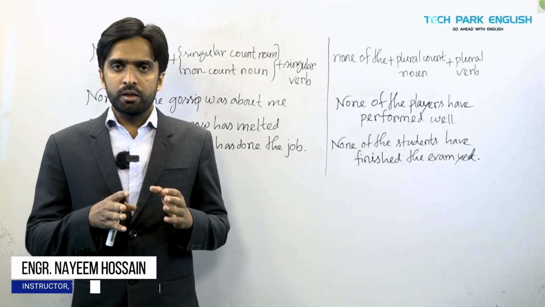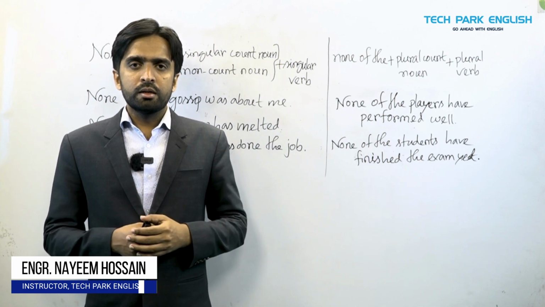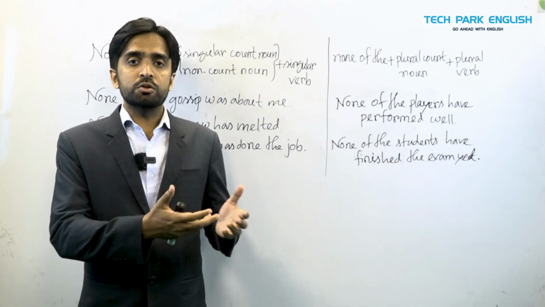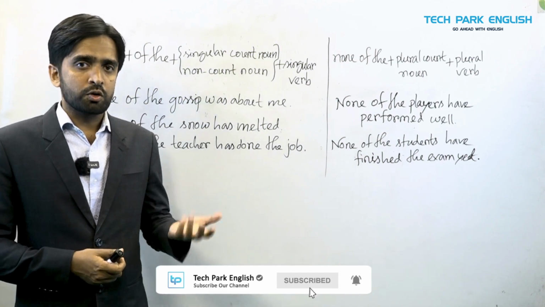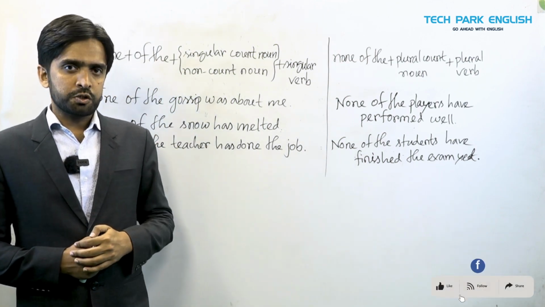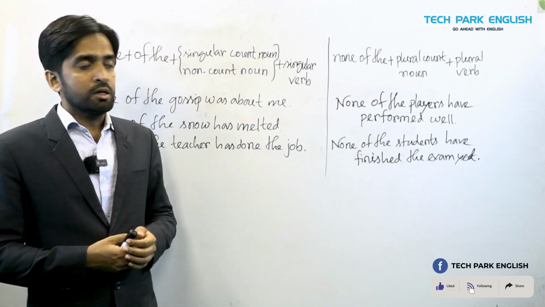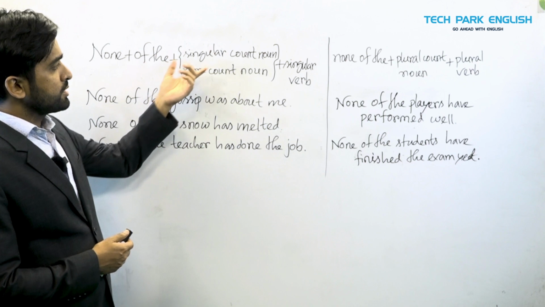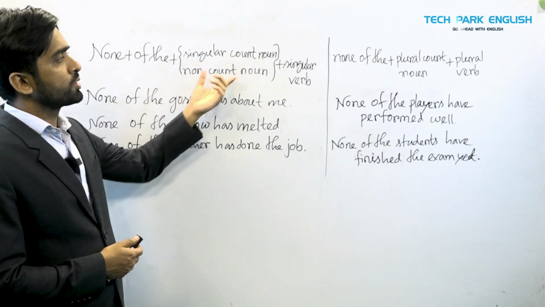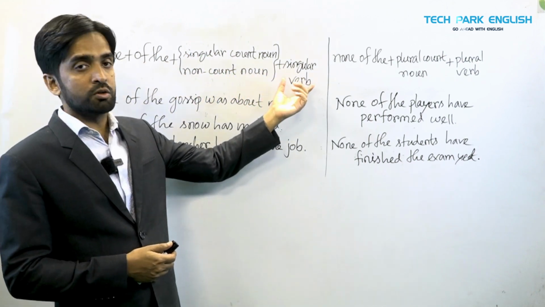Today I'd like to talk about the use of none. None is such a word that takes both singular and plural verb with it, but it depends on the noun that it follows. Let's see how none is used in different sentences. The first one that we see here is none of the, and after that if it is a singular count noun or non-count noun, then it will take singular verb.